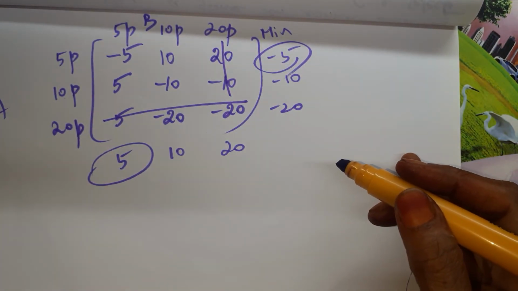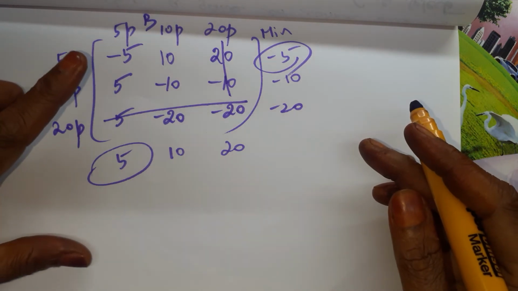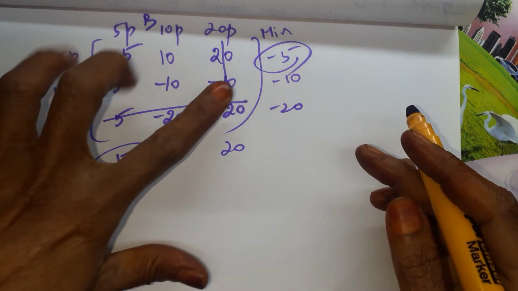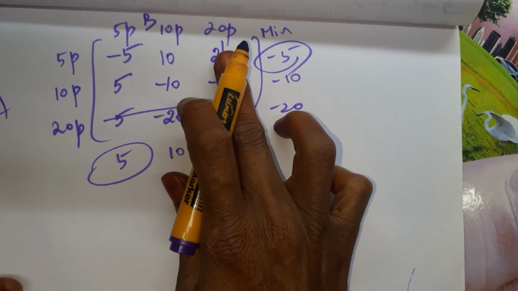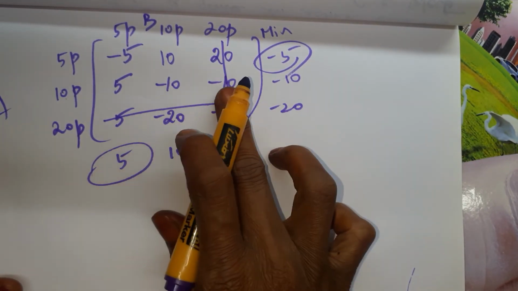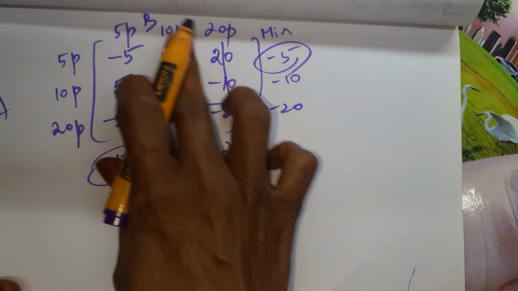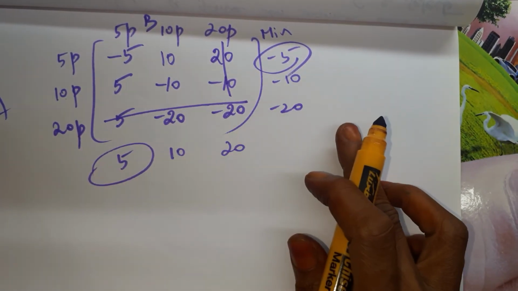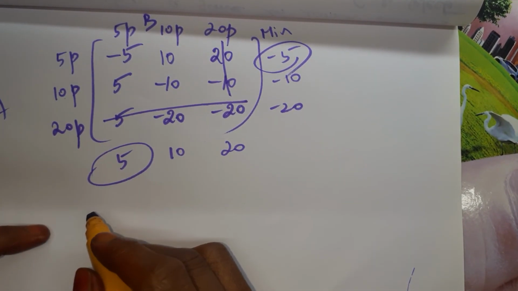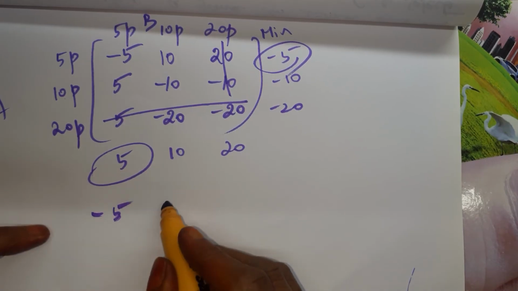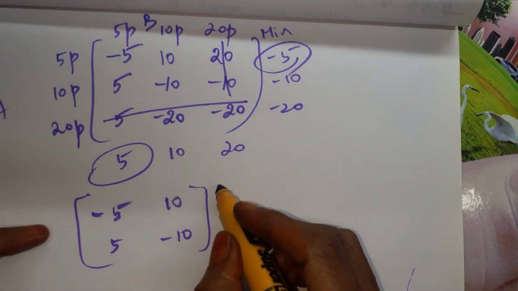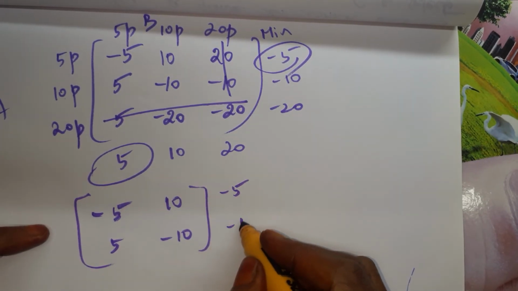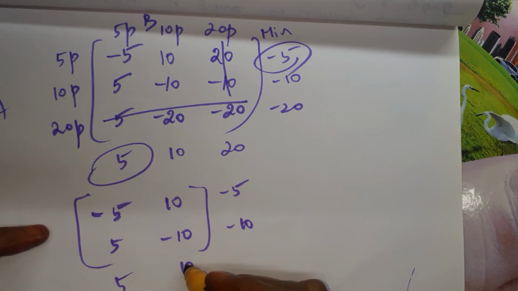Am I right? What I did? Row wise have we deleted? Yeah, least only we deleted. And column wise 10, 20, 20 is greater, minus 10, both are equal. So we have deleted. See, we are having this one. So balance what we have is minus 5, 10, 5, minus 10. Again we have to check minimum, minus 5, minus 10, maximum 5, 10. This is the maximum for this and this is the minimum.